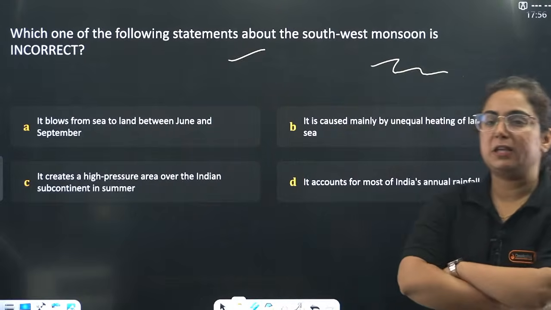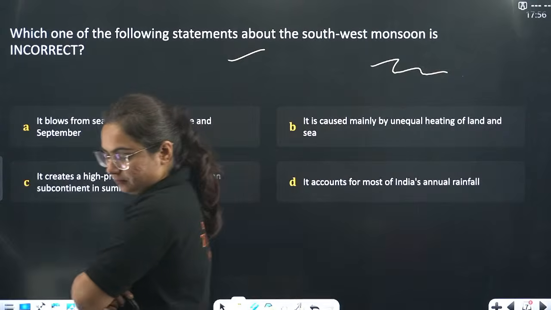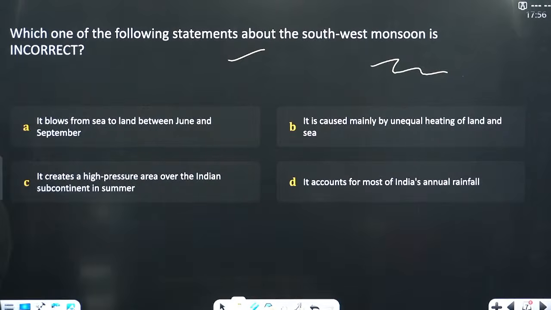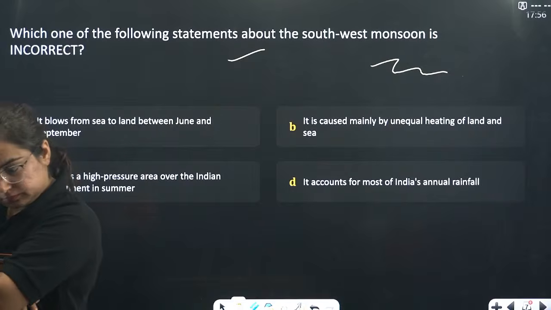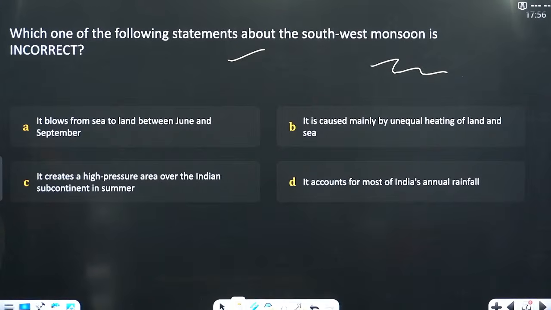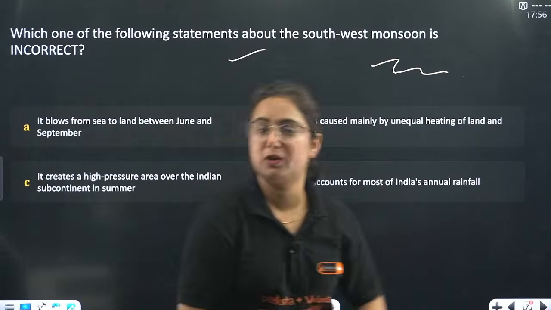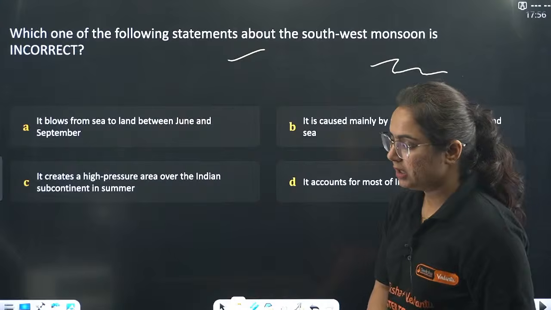Which of the following statements about the southwest monsoon is incorrect? No answers are coming because none of you is sure.